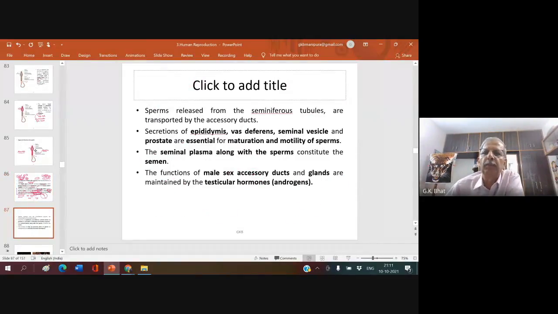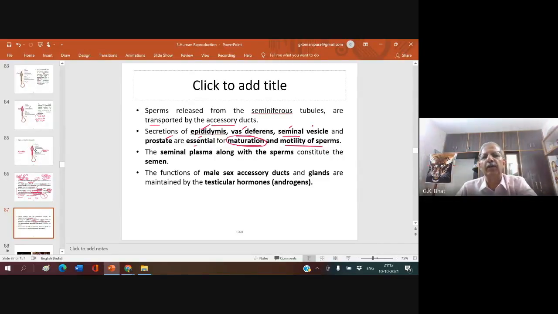Sperms released from the seminiferous tubules are transported by the accessory ducts. You know, accessory includes rete testis, vasa efferentia, epididymis, vas deferens, etc. Secretions of the epididymis, vas deferens, seminal vesicle, and prostate are essential for maturation and motility of the sperm. So the sperm must pass through all these accessory ducts in order to attain maturation and motility.